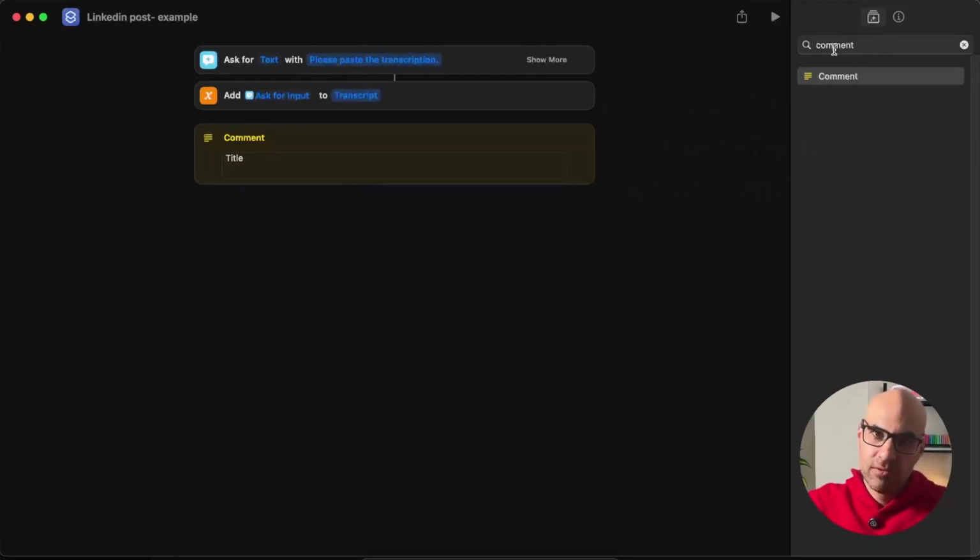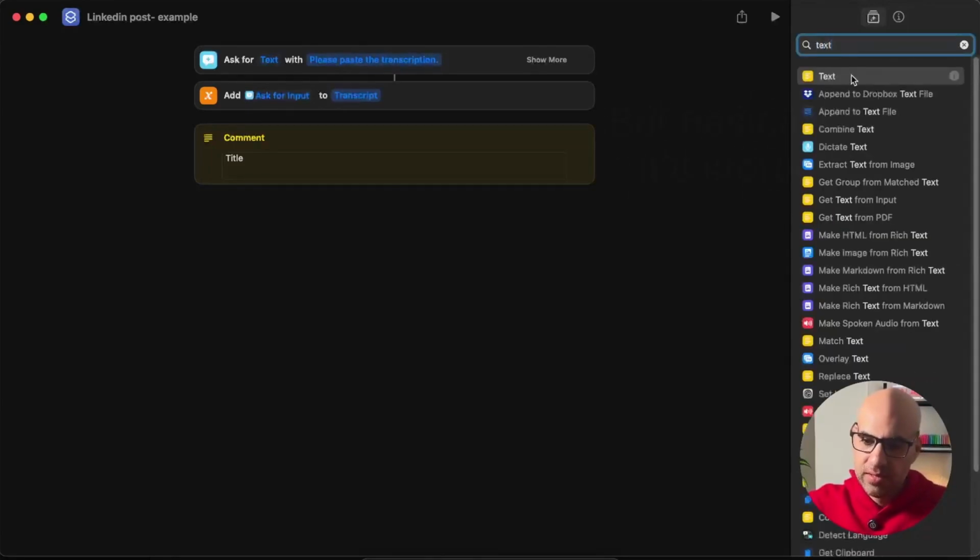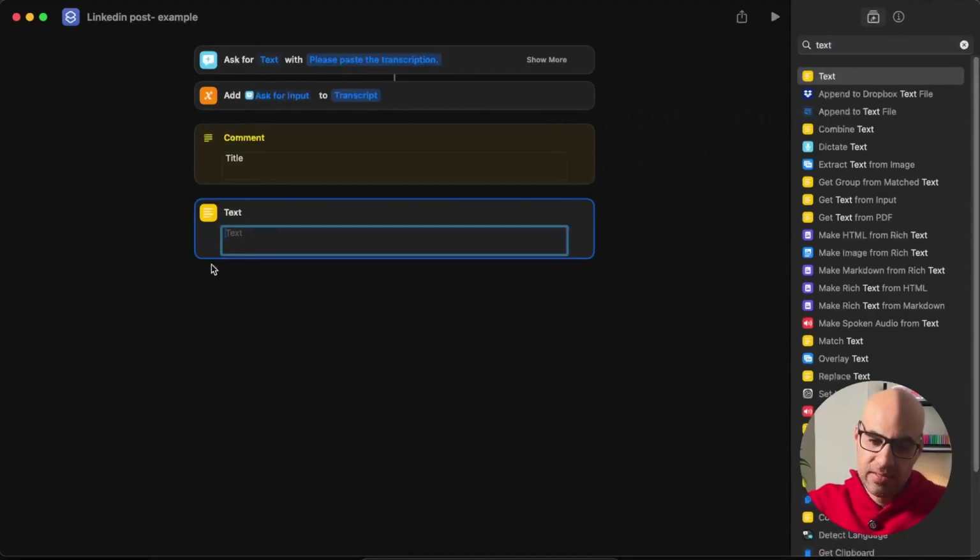I will search now for text box, right here, text, and here I double click, and this is the text. Basically, we store the prompt in that text area. It will be easier for us to modify the prompt whenever we need. It's not 100% necessary, but it will help you to work more organized, because when we send information to ChatGPT, in the step we send to ChatGPT, there is a way to add the prompt there, but it's not so comfortable to work in these steps because it's difficult to write information there. So believe me, that works better.